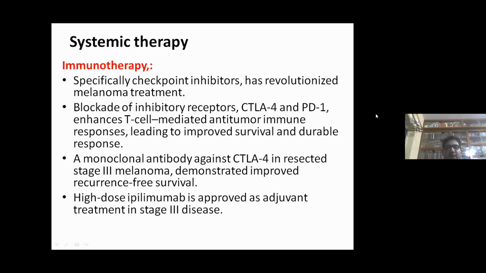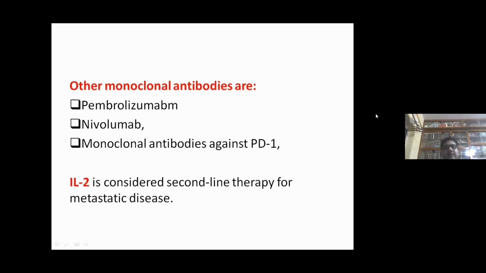A monoclonal antibody against CTLA-4 in resected stage 3 melanoma demonstrated improved recurrence-free survival. High-dose ipilimumab is approved as adjuvant treatment in stage 3 disease. Other monoclonal antibodies are pembrolizumab and nivolumab, monoclonal antibodies against programmed cell death protein 1. Interleukin-2 is considered second-line therapy for metastatic disease.